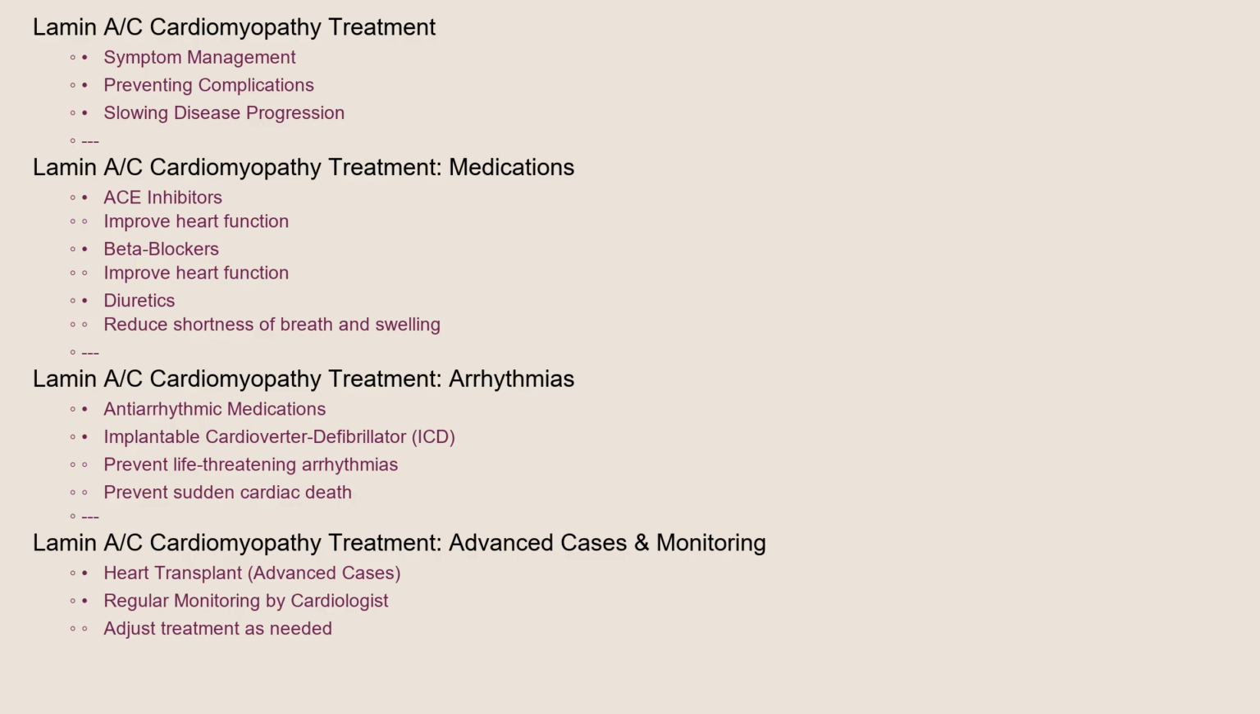The treatment for Lamin cardiomyopathy focuses on managing symptoms, preventing complications, and slowing the progression of the disease. Medications like ACE inhibitors, beta blockers, and diuretics can help improve heart function and reduce symptoms like shortness of breath and swelling. Antiarrhythmic medications or an implantable cardioverter defibrillator, or ICD, may be necessary to prevent life-threatening arrhythmias and sudden cardiac death. In advanced cases, a heart transplant may be considered. Regular monitoring by a cardiologist is essential to adjust treatment as needed.